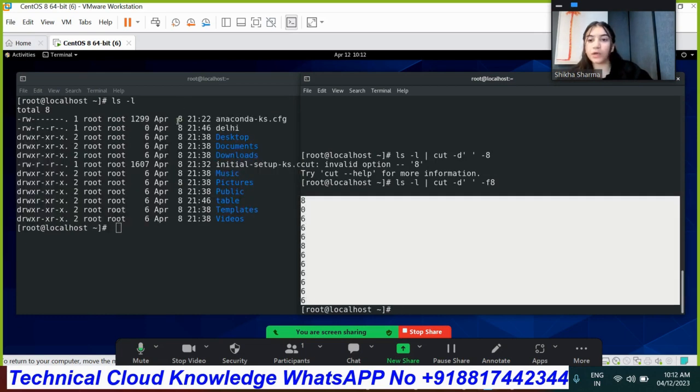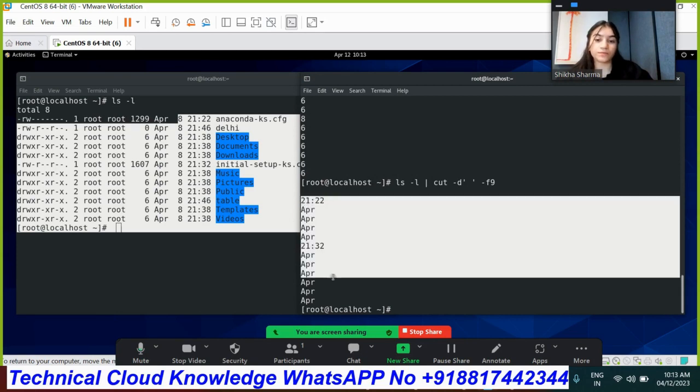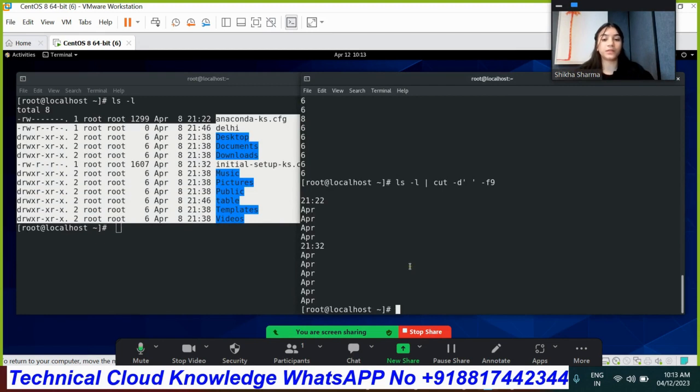There is only 8, and we get 6 as well, and 0 as well. So that's how we get wrong output till 9, because the cut command is not made for high-level cutting. That's why we are going to opt for the awk command. Let me show you how we do not get the correct output. The last field, which refers to the name of the file, we are getting other things, so we are not able to get the correct output.